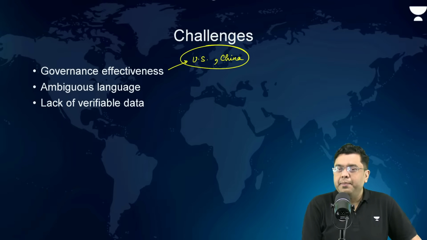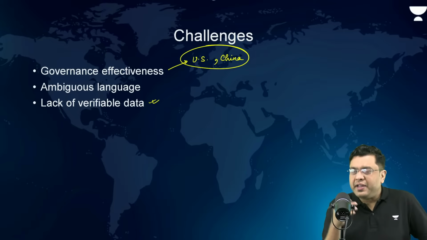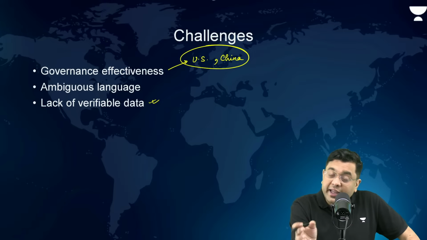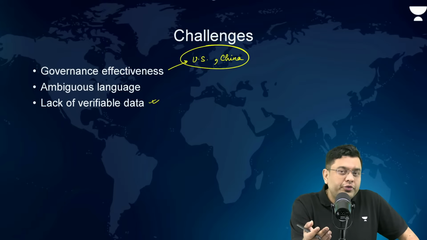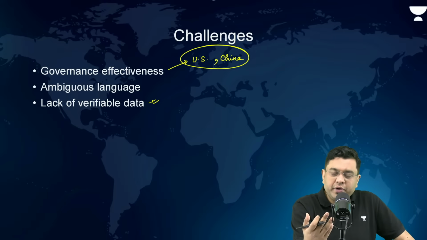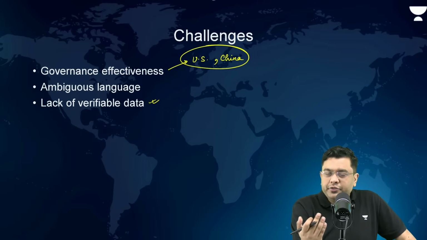And there is a lack of verifiable data. We don't have enough data about the biodiversity in the high seas. So the exploitation of that biodiversity also cannot always be verified, which means, again, it can be exploited. These are the challenges that the High Seas Treaty must resolve very soon.